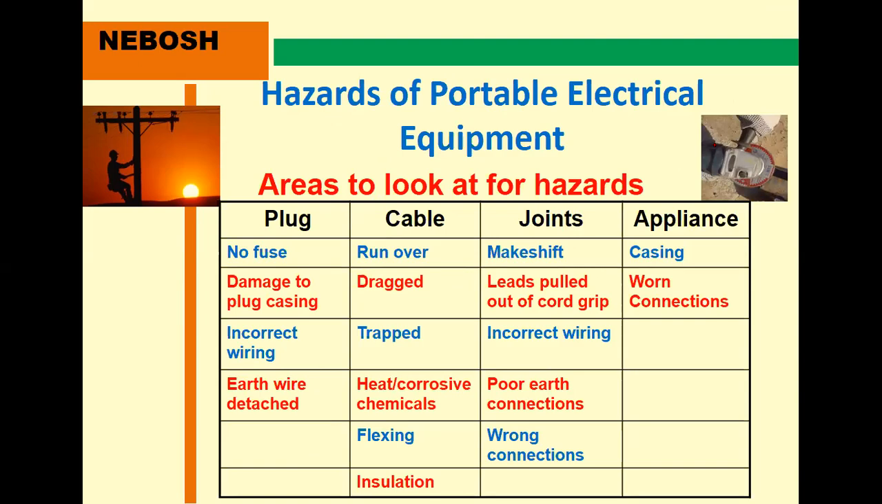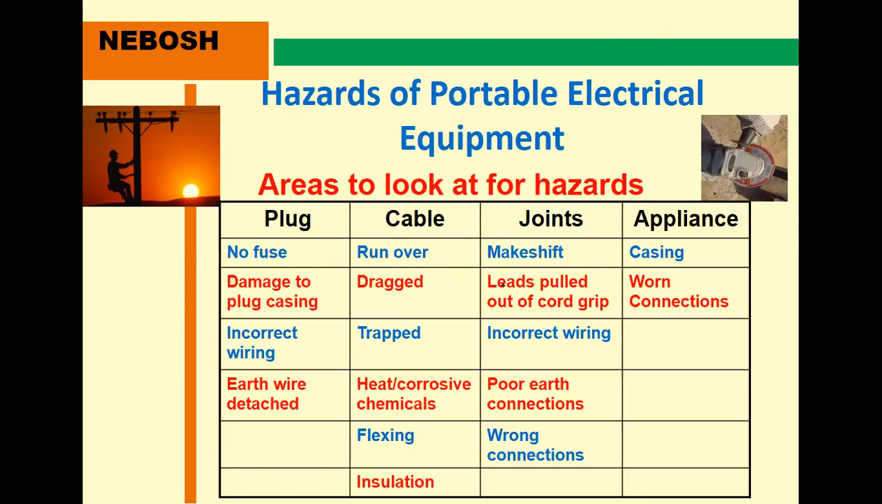Maybe areas to look at for hazards are the plug, cable, joints and appliances. For the plug, look for hazards such as fuse location, damage to the plug casing, incorrect wiring, earth wire detached. The cable means run over, maybe dragged, trapped, heat, sometimes corrosive chemicals also, flexing and also insulation.